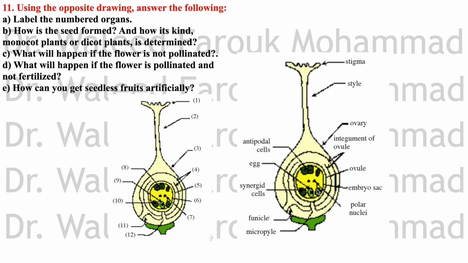How can you get seedless fruits artificially? By spraying some stimulants such as indole or naphthalene acetic acid, or an extract of pollen grains dissolved in water or ether solution over the stigma of the flowers.